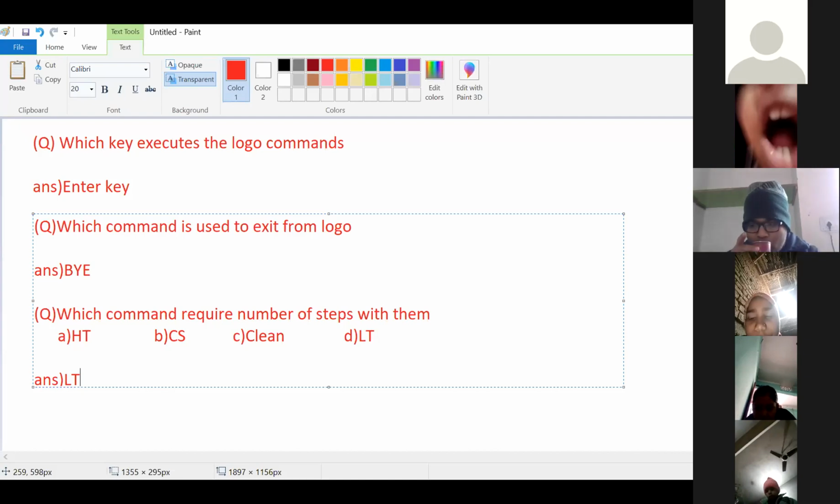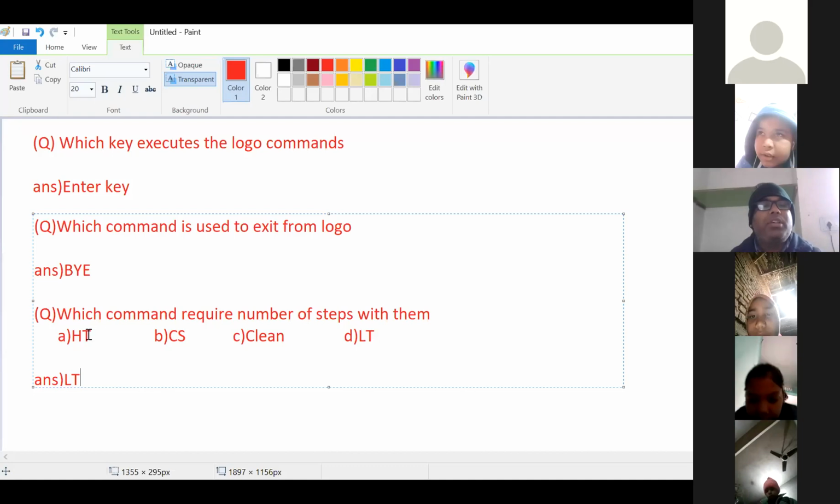The HT command does not need any input, the number of steps. Input is not required for the HT command, the CS command, or the clean command. Input is required for the LT command. If the option is RT, then RT is the answer. If the option is LT, LT is the answer.